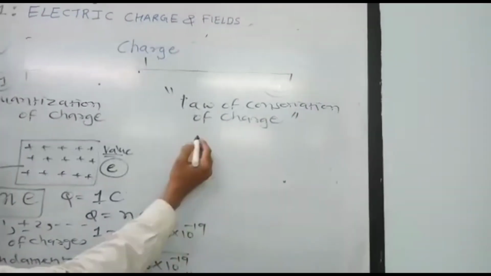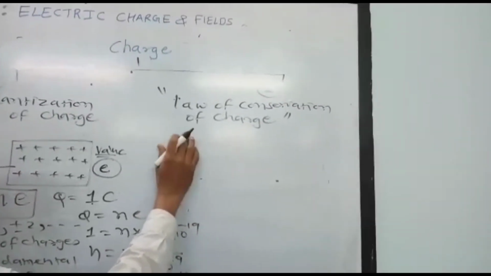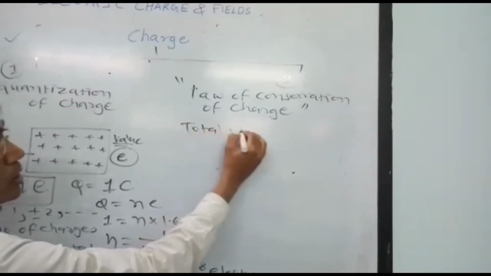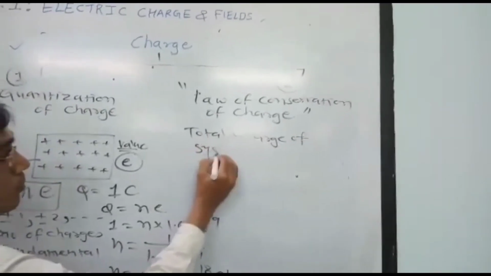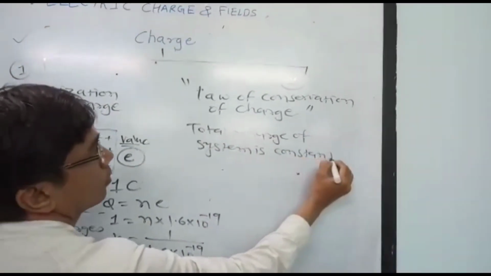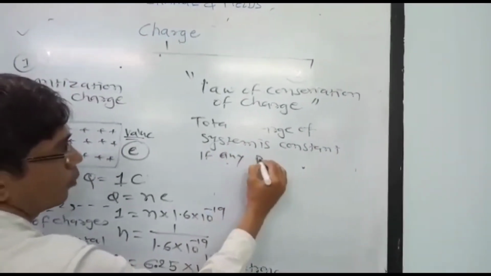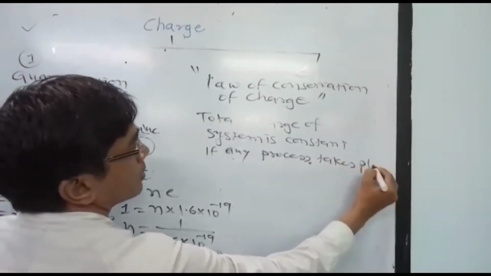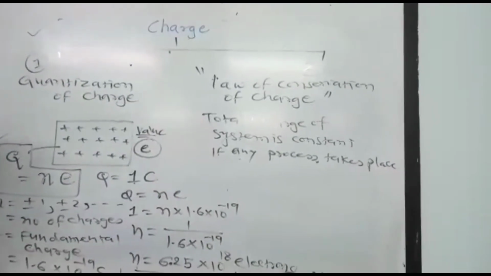Irrespective of any process that takes place, the total charge of the system remains constant. The total charge of the system is constant if any process takes place. So this is the law of conservation of the charge.